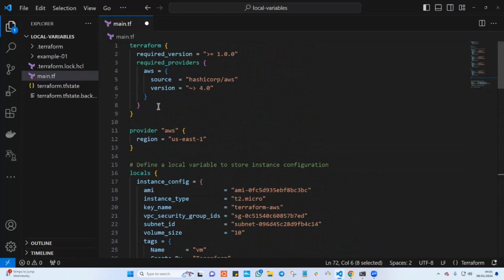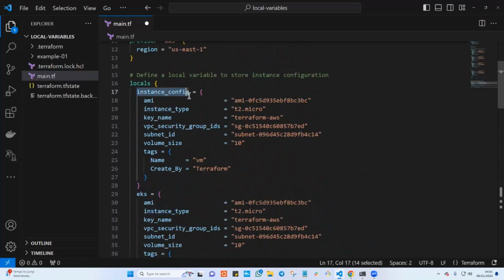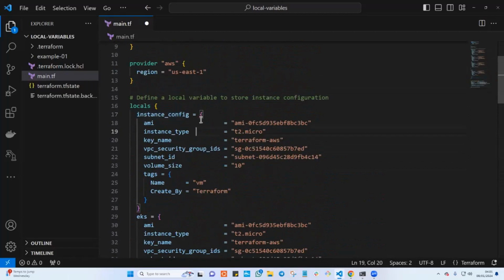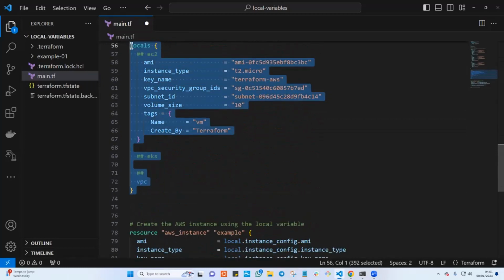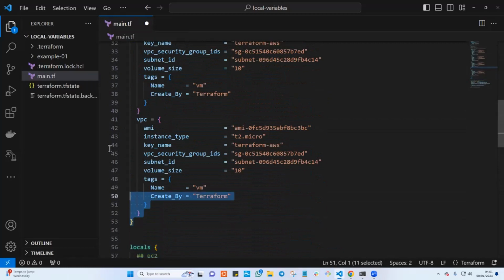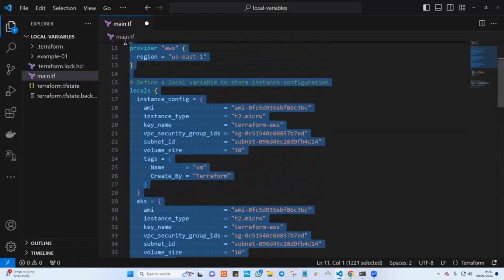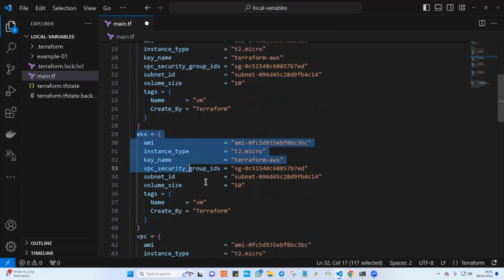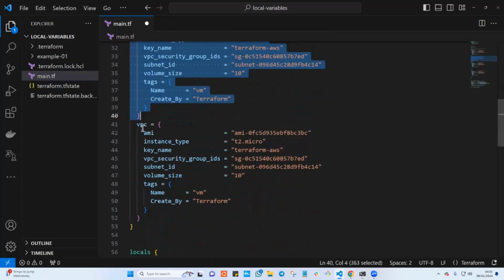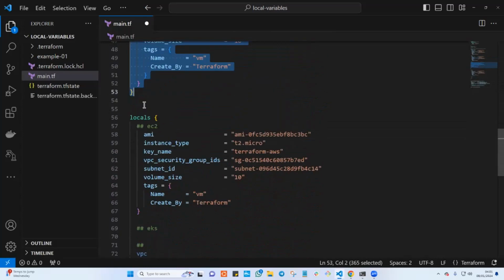That is why I decided to use this one, because sometimes somebody will ask me, what is the difference between this and this one? That is the main difference here. You just want to categorize every single thing: you put a category and say this is for the EC2 instance, this set of variables is for EKS, and this set of variables is for VPC.